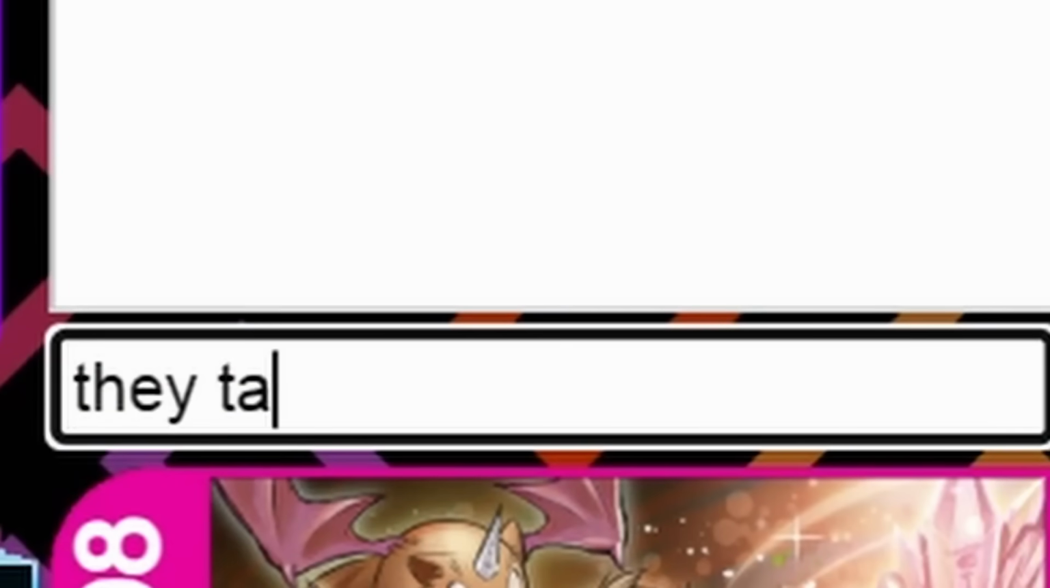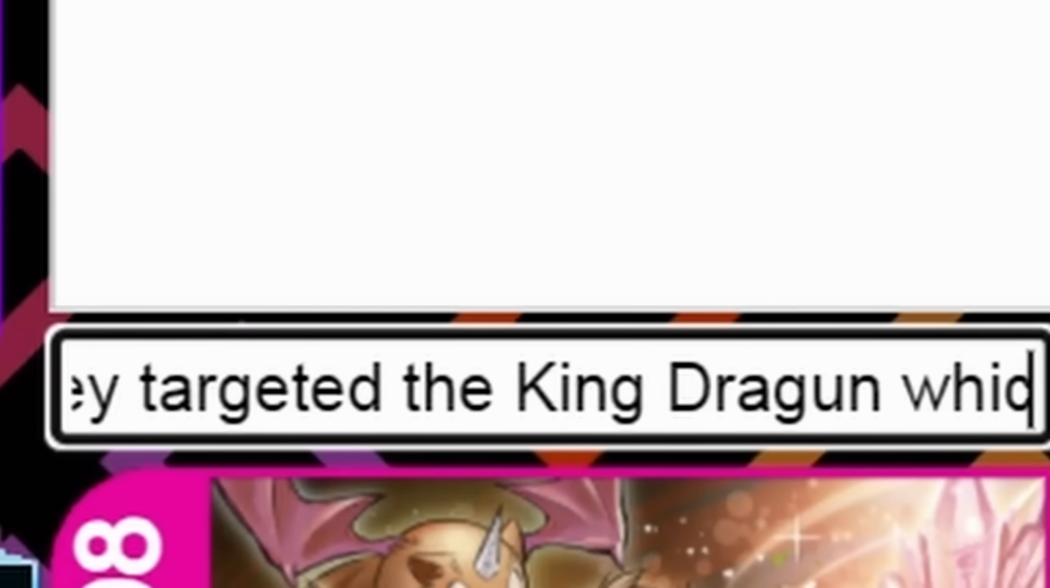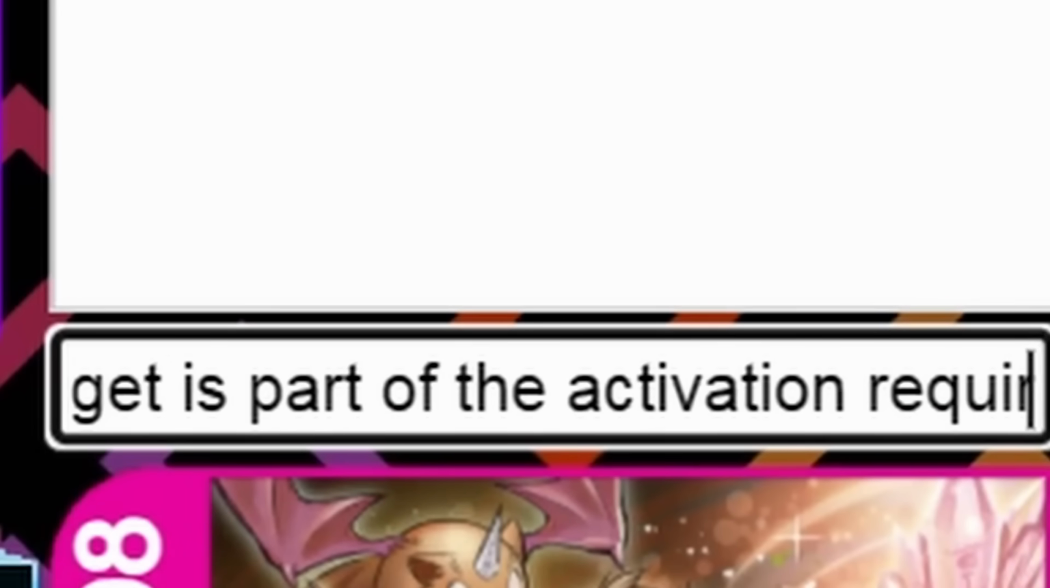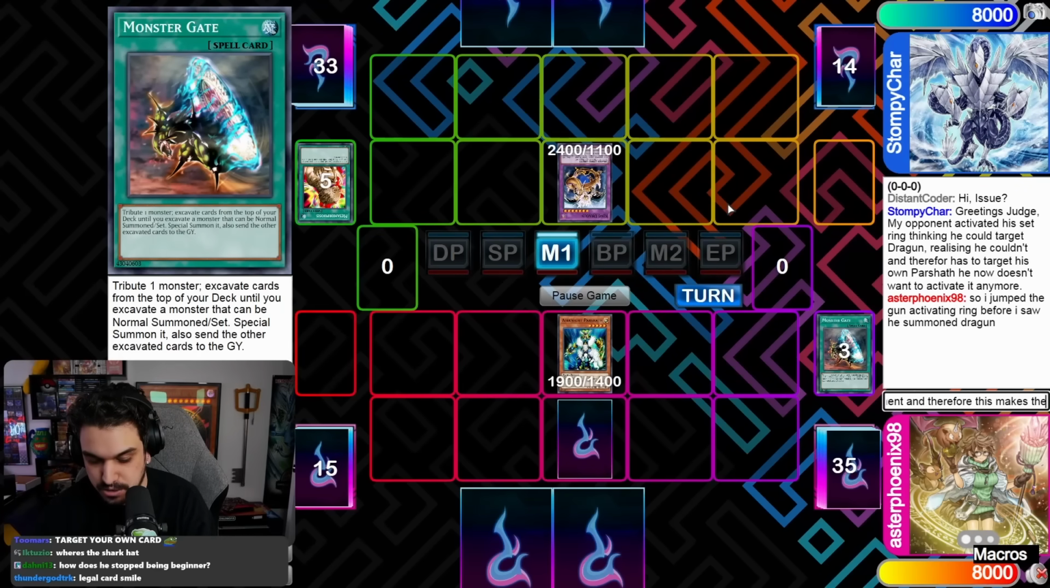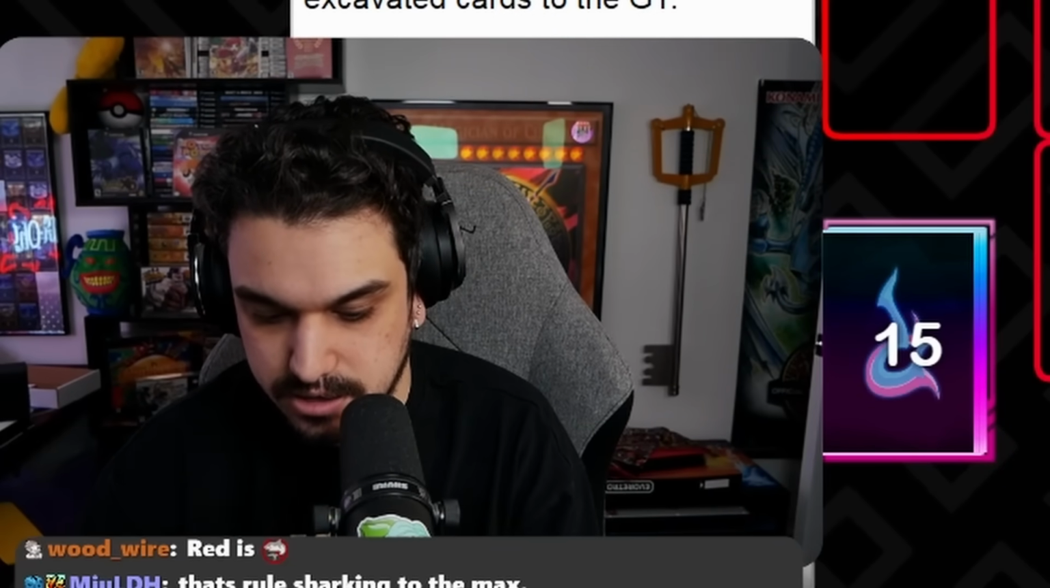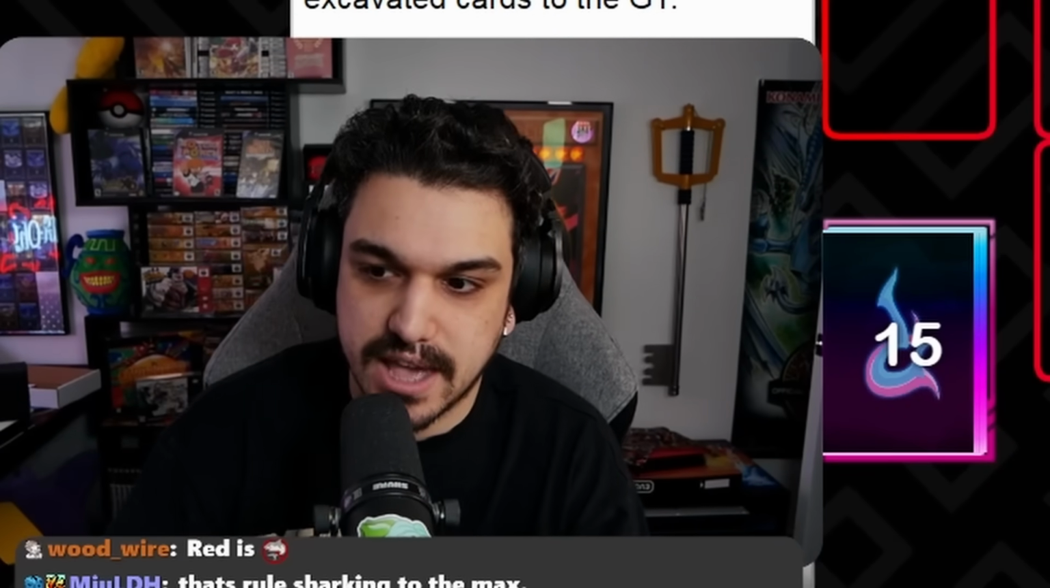Yeah, they targeted the King Dragon, which isn't legal. Selecting a target is part of the activation requirement, and therefore this makes the activation illegal. Here, we rewind to the last legal game state, which is before they activated Ring, so they will not be forced to use it. And then this guy is going to get a minor warning for illegal activation. Simple. Yeah, you don't have to use it.